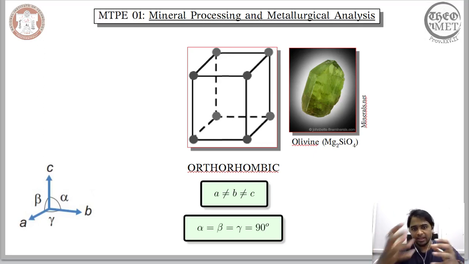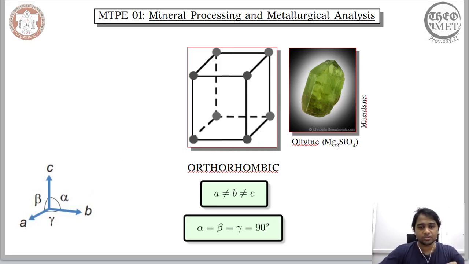Now moving on, so far we have considered, I guess, five different crystal systems. We began with cubic, we moved on to rhombohedral, and then we considered tetragonal and hexagonal. Now we have orthorhombic.